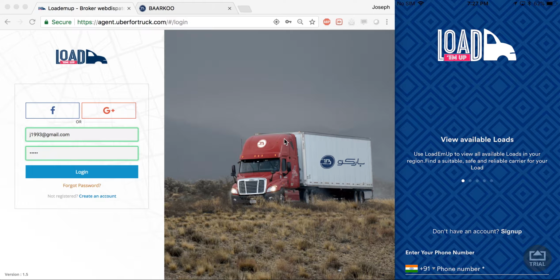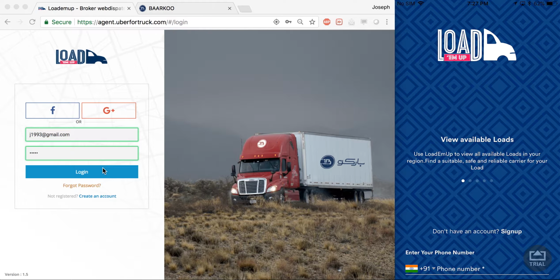Now LoadEmUp was designed as a freight broking solution, but it is a versatile app that can be modified to suit the needs of different businesses. In this video, I'm going to show you the concept of the agent of a shipping company negotiating with a carrier. The agent, or in this case the shipper, logs in through the agent portal on the left hand side.